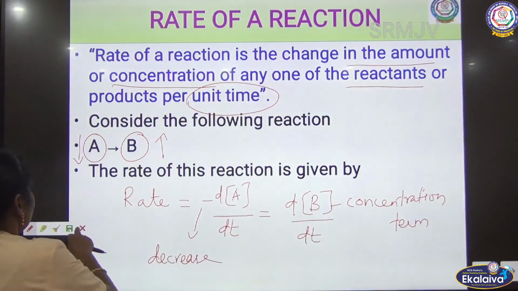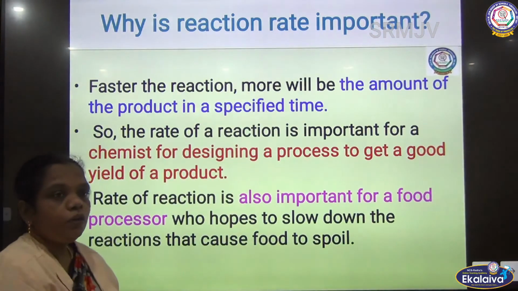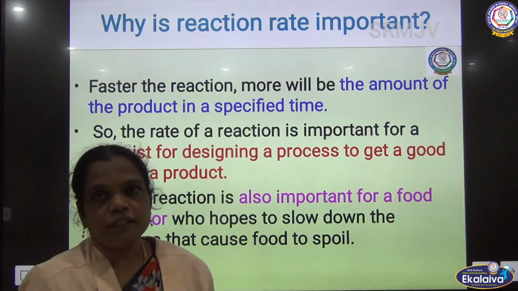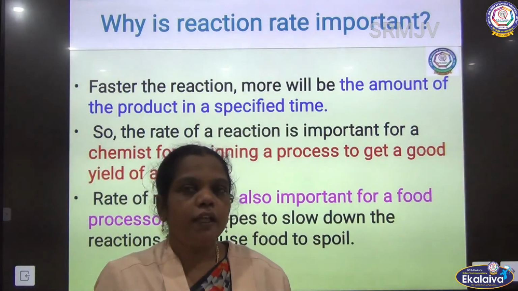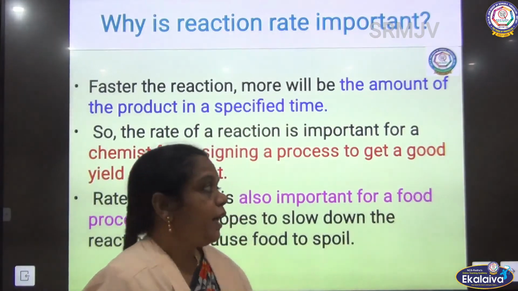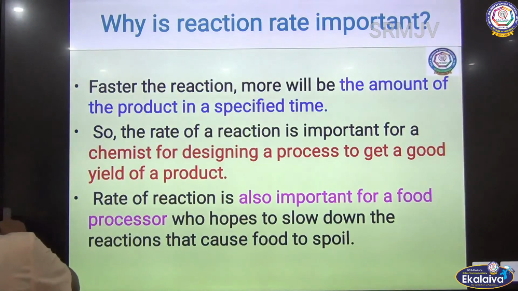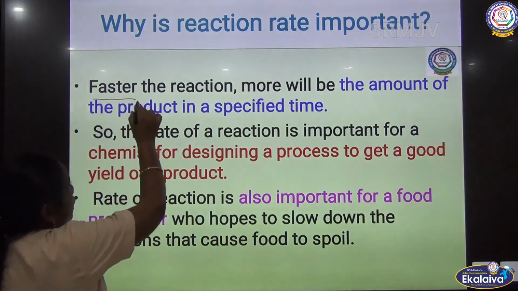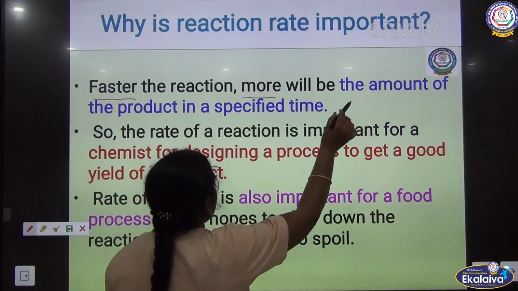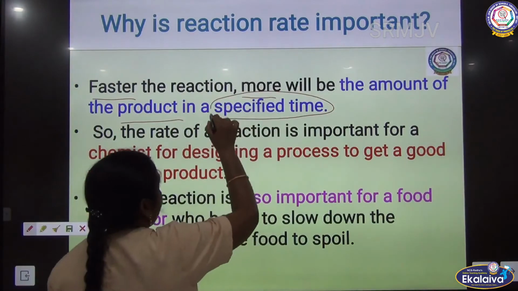And next, why is it important? Why do we want to know the rate of the reaction? Understand? Why do we want to know the time taken for the completion of the reaction? Because the faster reaction will give more amount of the product in the specific time.